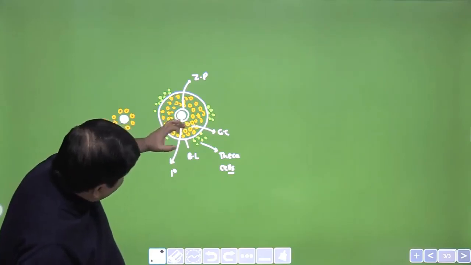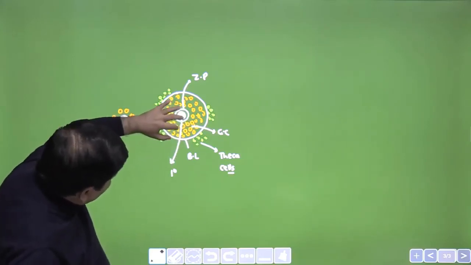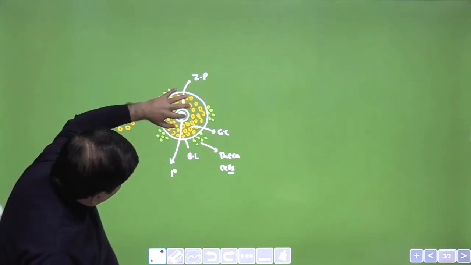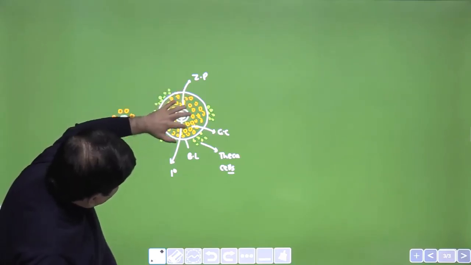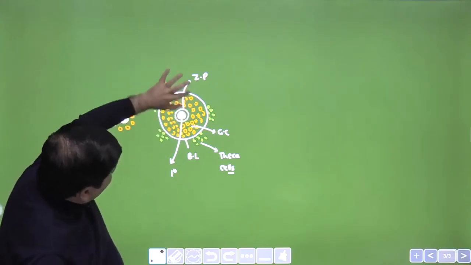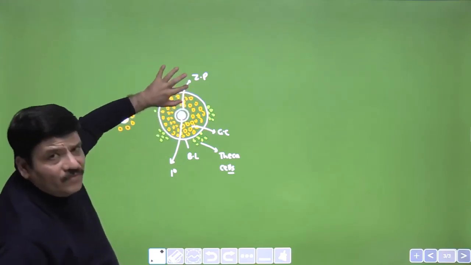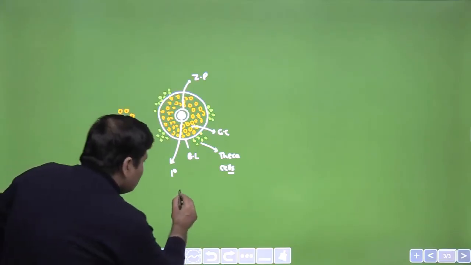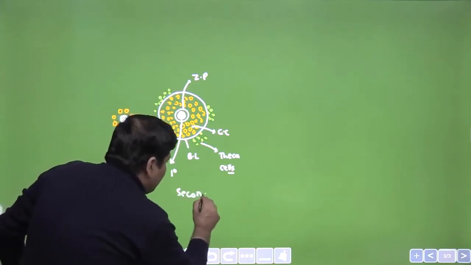accumulated somewhere here, and this will lead to the pushing of the oocyte, which is surrounded by some of these cells, to one of the ends of the developing follicle. So remember, this is a secondary follicle.